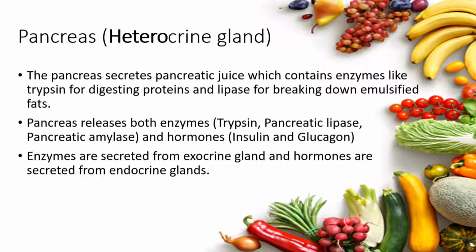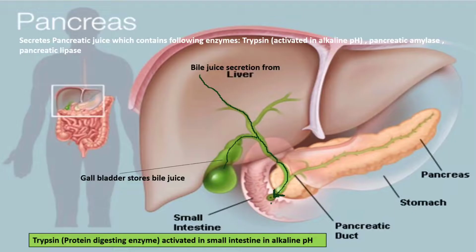Trypsin, which is responsible for protein digestion in the small intestine, will be activated in alkaline pH. Therefore, bile juice will be responsible for increasing the alkalinity. So here, bile juice has two roles. The first one, it is responsible for emulsification of fat. Secondly, it is also responsible for maintaining the alkaline pH in the small intestine so that the pancreatic juice containing trypsin will be activated and it will further help in protein digestion.